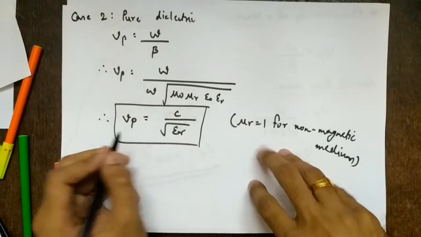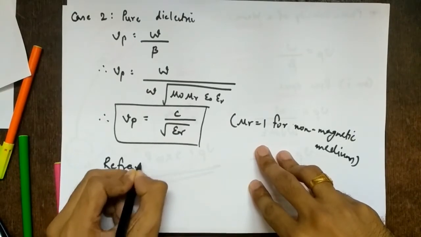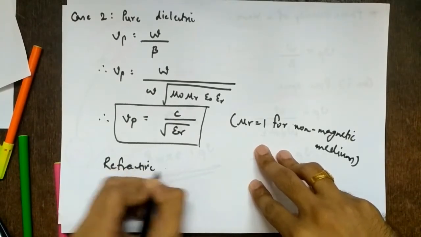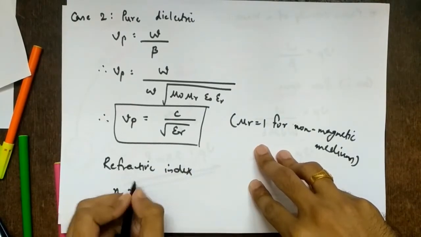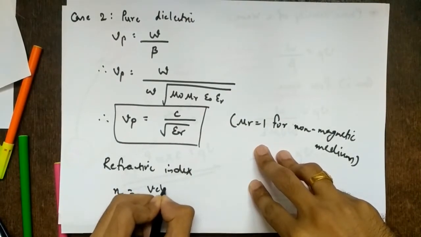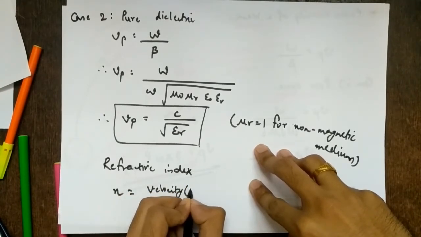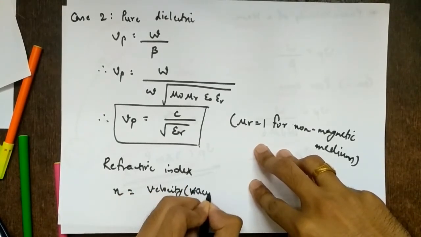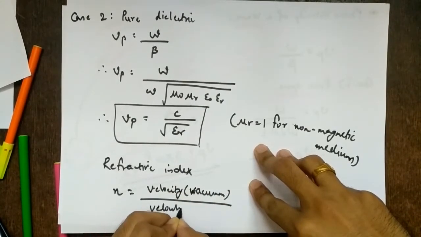Now, just a side note: the refractive index is denoted by n. It is the ratio of the velocity of the wave in vacuum to the velocity of the wave in the medium.